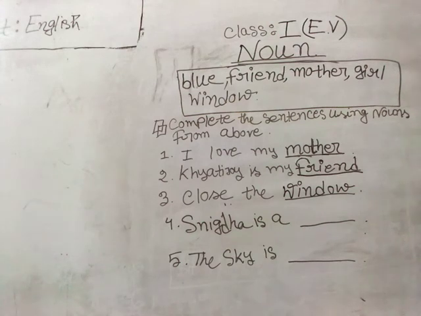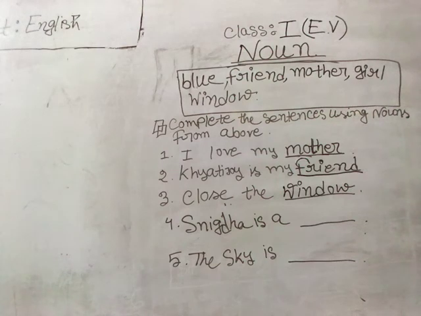So Snigdha is a mother. Maybe someone's mother's name can be Snigdha, but we have put mother in the very first line, so mother can't be here at any cost. Now the rest one is girl. So Snigdha is a girl. Is she a girl? Yes, Snigdha is the name of a girl. She is not a boy. So that's why we can put here girl, GIRL, girl. Should we put it? Yes, Snigdha is a girl.